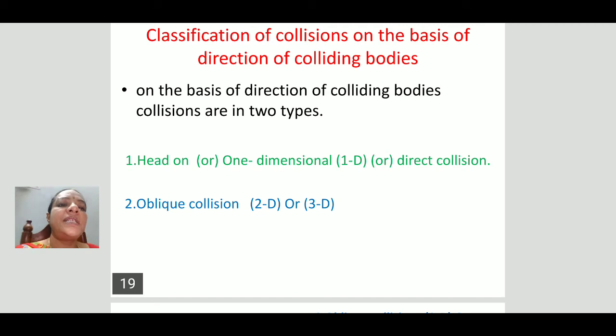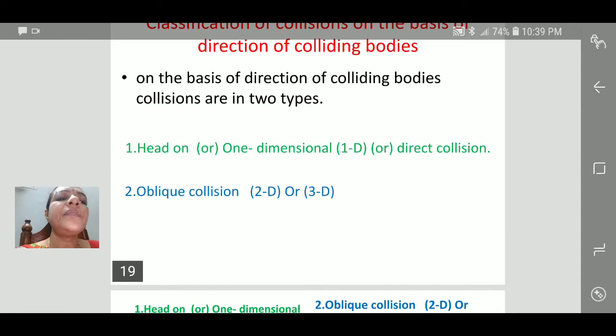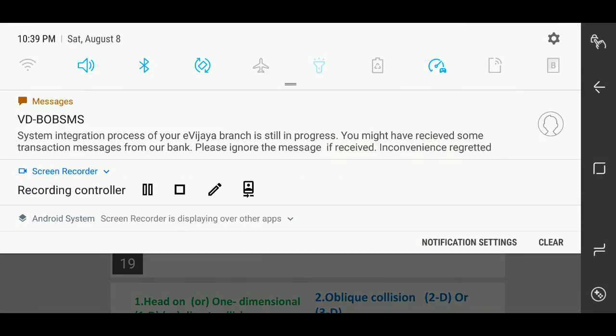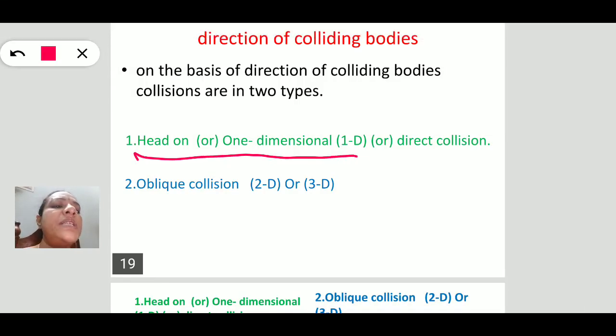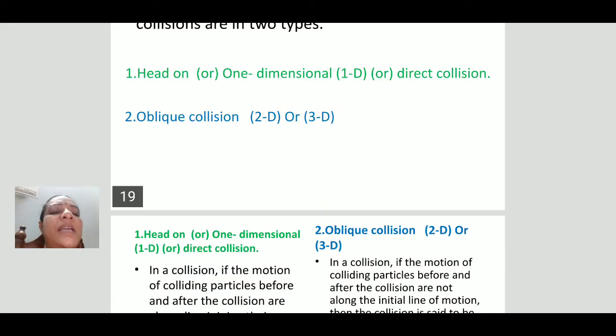Depending upon that direction, collisions are divided into two parts. One is head-on collision, also known as one-dimensional, or direct collision. Another is oblique collision. Maybe these are in a plane or in space, that is two-dimensional or three-dimensional.